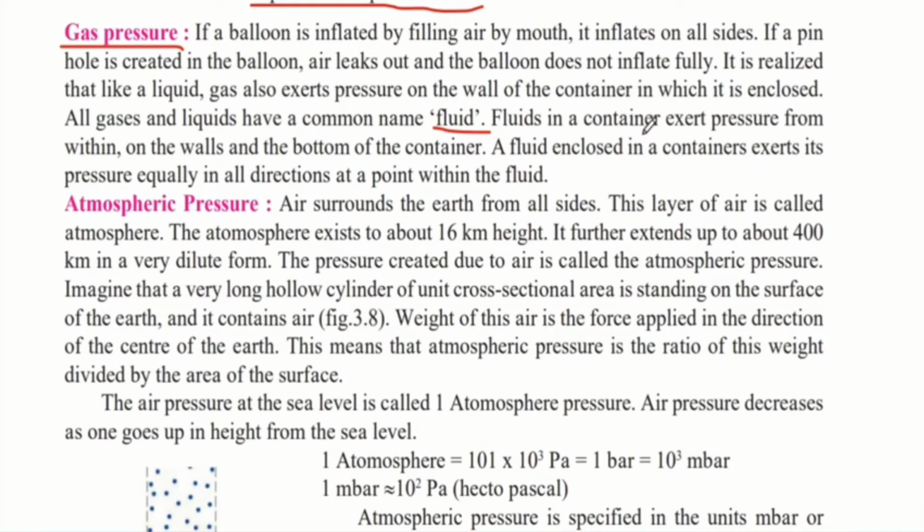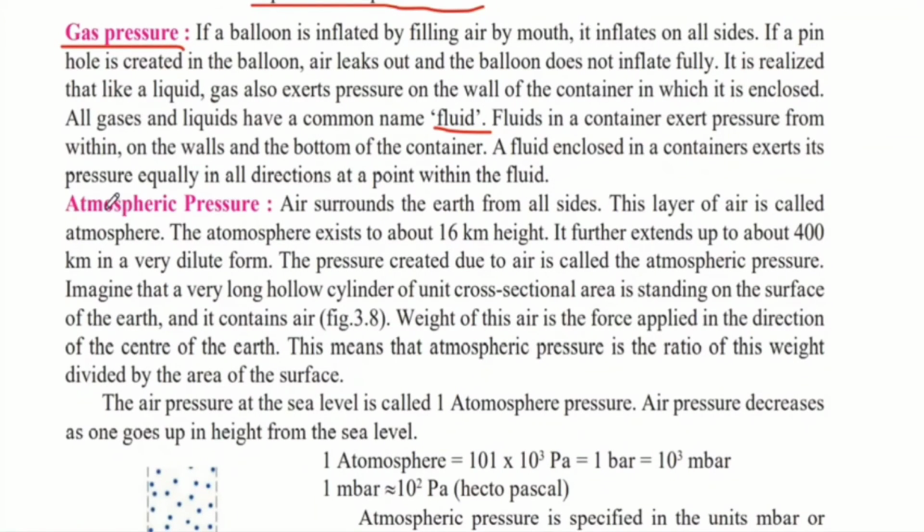Fluids in a container exert pressure from within, on the walls and the bottom of the container. So when there is a fluid inside a container, it will exert its pressure on all the walls of the container and also the bottom. A fluid enclosed in a container exerts its pressure equally in all directions at a point within the fluid. So whenever you put a fluid and close it in a container, it will exert its pressure in all directions and in equal amount at any point that you see within the container.